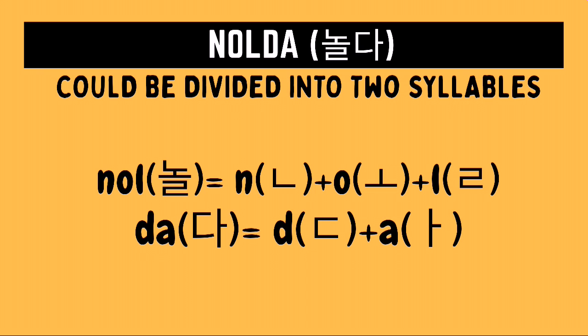How do we spell nolda in Hangul? Let's start with the first syllable. To be able to write the syllable nol in Hangul, we need to draw first a neon character, followed by an old character, followed by a real character. For the second syllable da, we need to draw first a diktat character, followed by an a character. And then, we just have to combine the Hangul for each of the syllables to form the Hangul of the word nolda. Again, that's how you write nolda in Hangul.